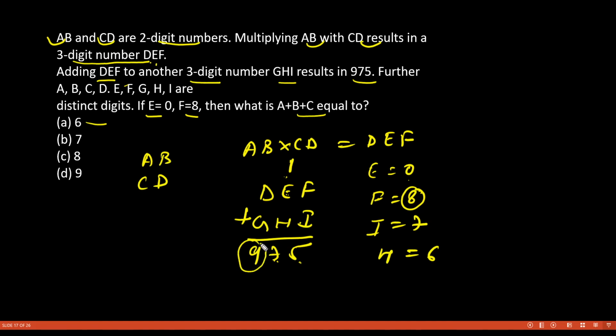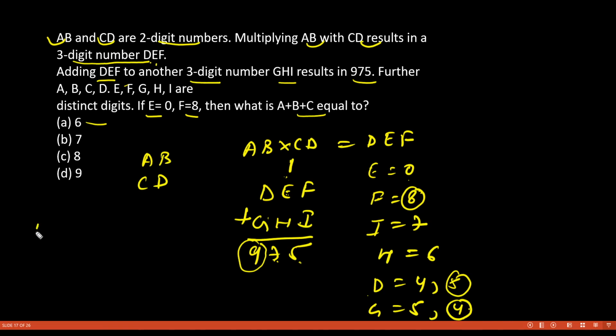Now this is 9. So for 9, D has to be either 4 or 5. If D is equal to 4, G will be equal to 5. And if D is equal to 5, then G will be equal to 4. Anything can happen here.